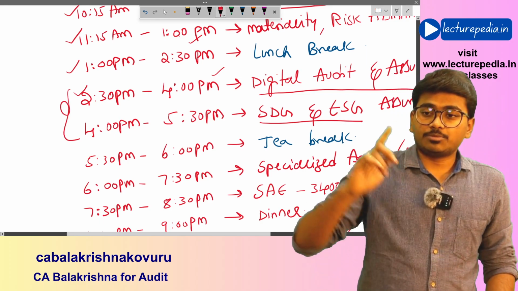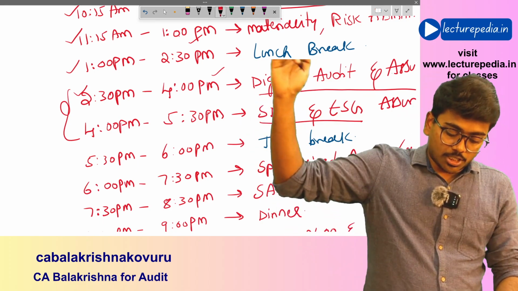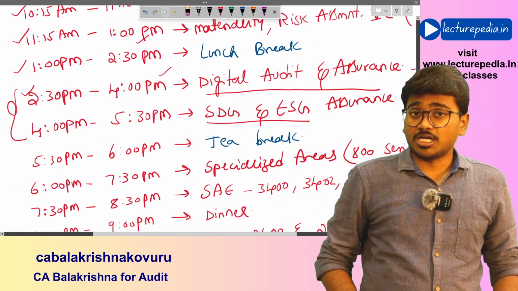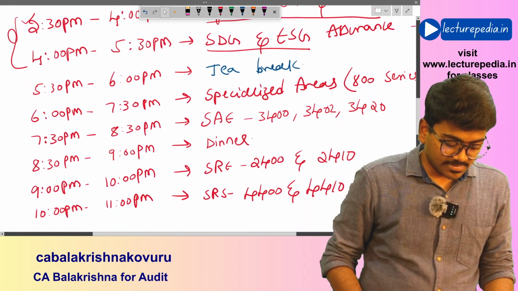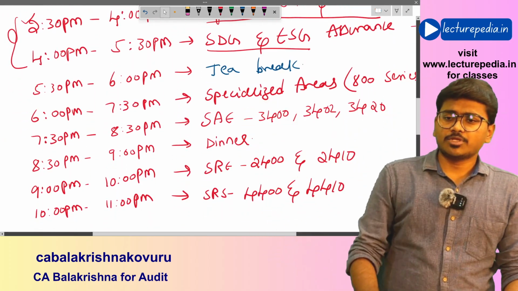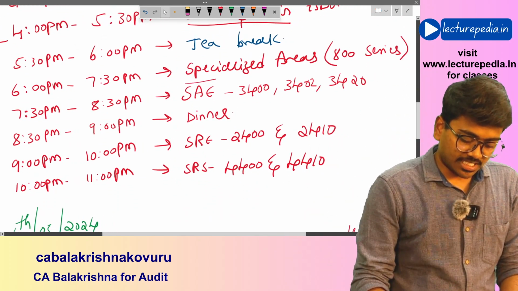From 2:30 p.m. to 4 p.m. you will complete digital audit and assurance, and 4 p.m. to 5:30 p.m. you will complete SDG and ESG assurance. All the important chapters you are completing. Next, 5:30 p.m. to 6 p.m. you can take a tea break. Next, you'll start with specialized areas.